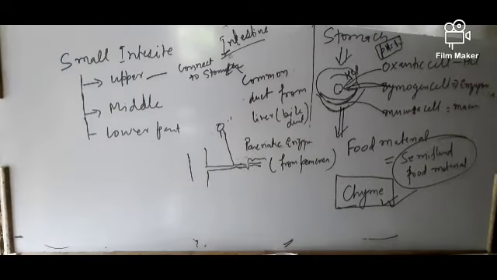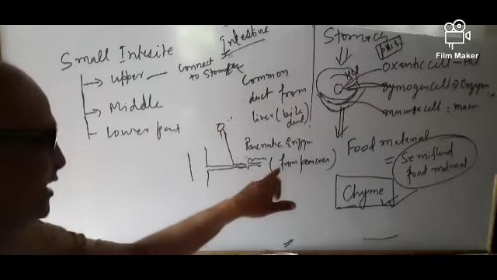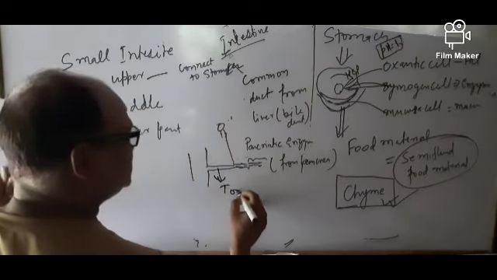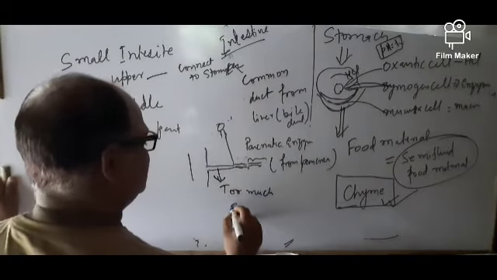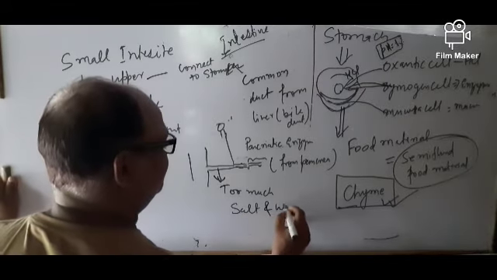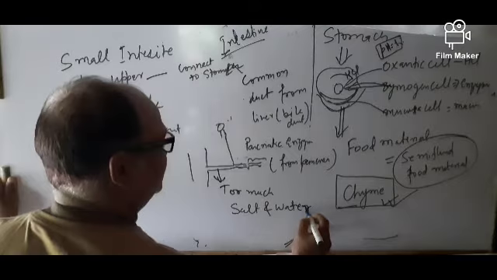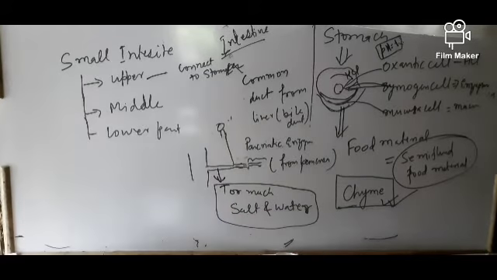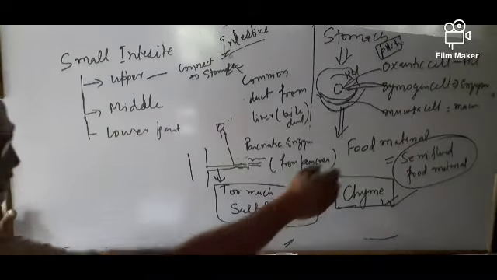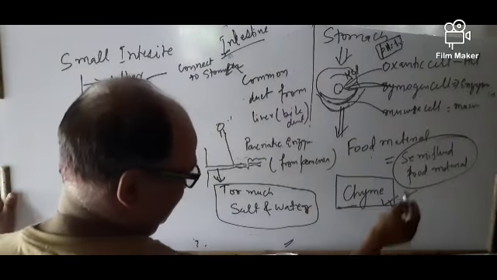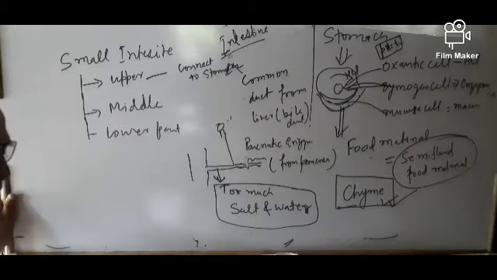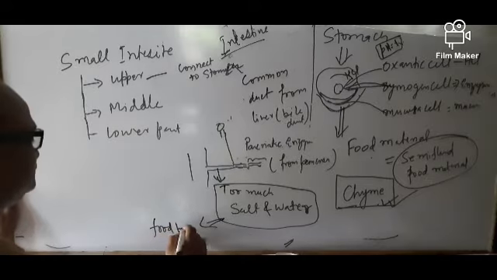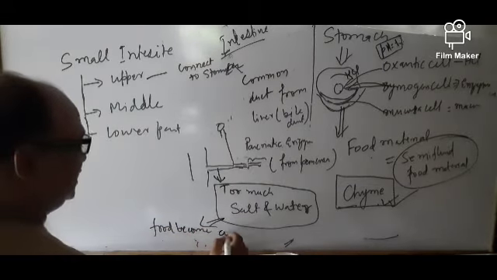The function of these two ducts is to reduce the acidity. The common bile duct contains a lot of salt and water, which leads the food, which is acidic in our stomach, to become alkaline.